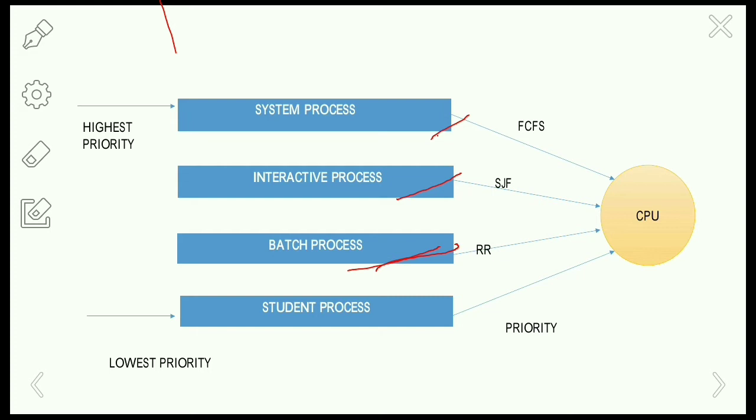Each queue in this algorithm has its own scheduling algorithm: for the system process FCFS, for the interactive process SJF, for the batch process round robin, and for the student process the priority scheduling algorithm. After a queue completely executes its processes, it allows the other queue to execute.